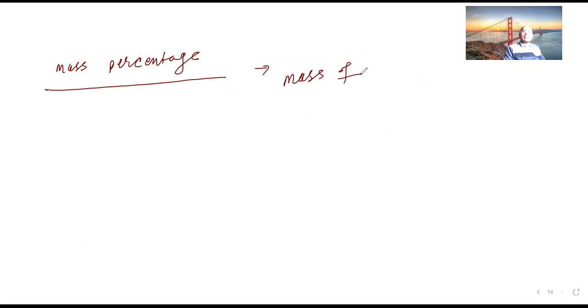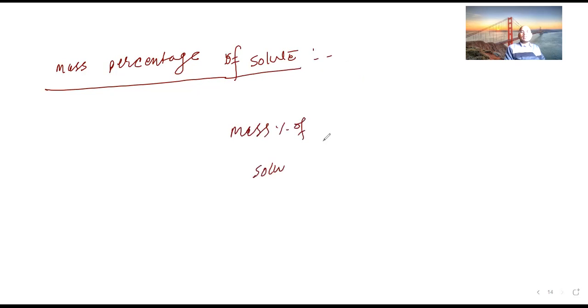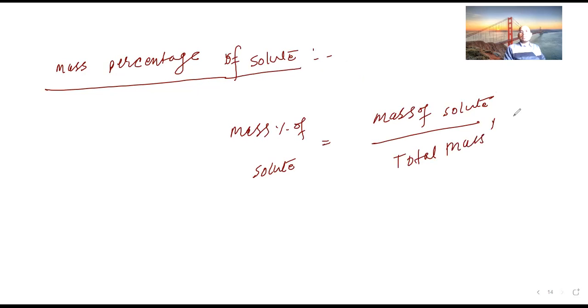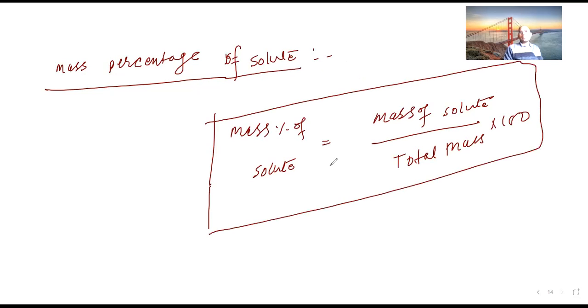Mass percentage of solute is mass of solute divided by total mass, times 100. Nothing else is there in this one. That is simply how you can calculate the mass percentage of solute.